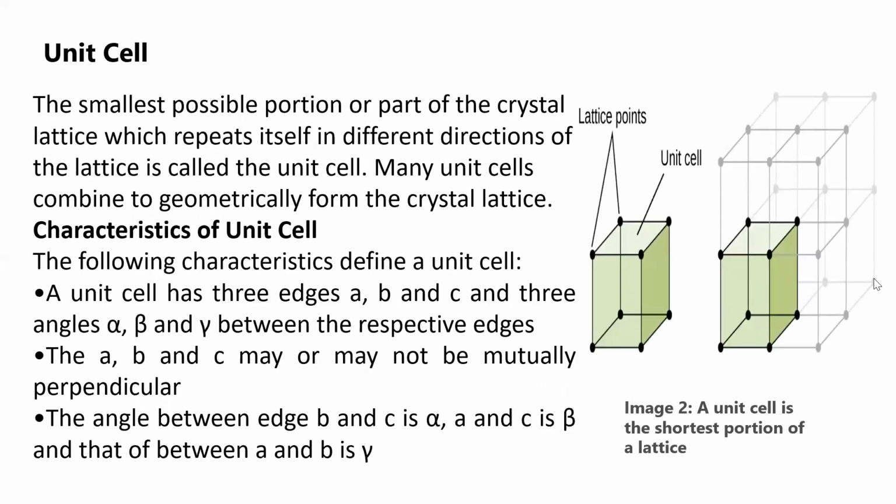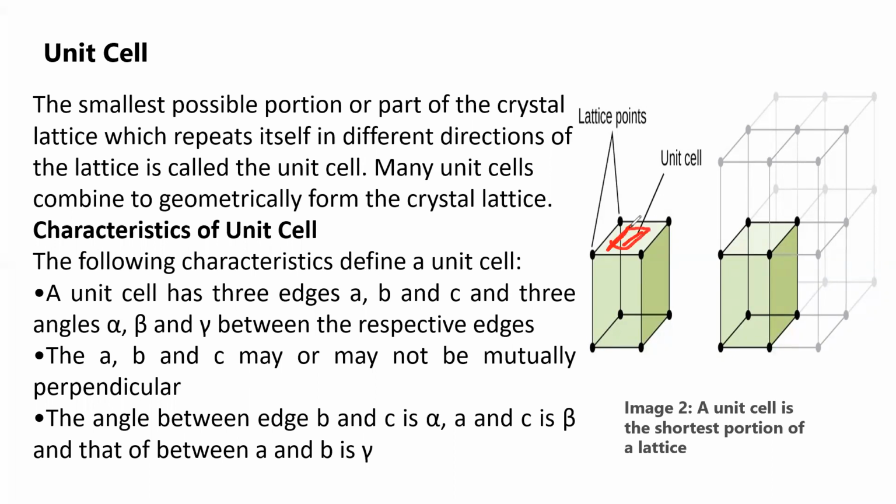From here onwards, it is very, very important, so all of you listen carefully. What is the crystalline solid consisting of? A crystal lattice consists of unit cells. What is a unit cell? The smallest possible portion of the crystal lattice which repeats itself in different directions of the lattice is called a unit cell. So here, this is called a unit cell.